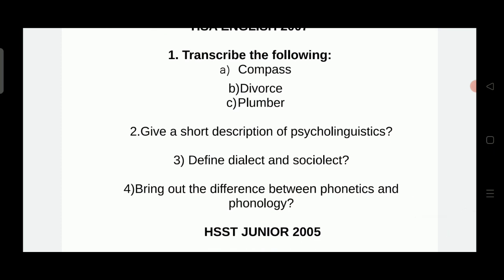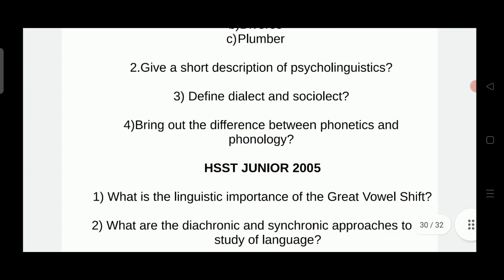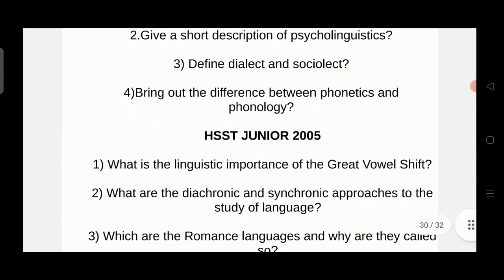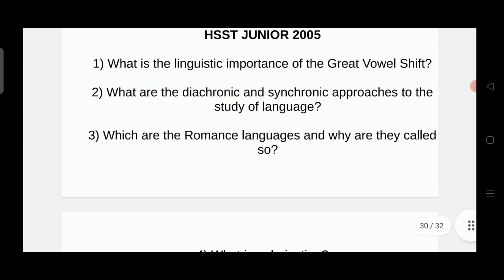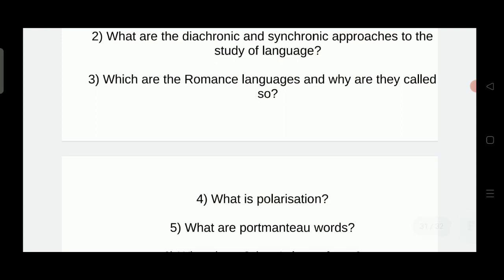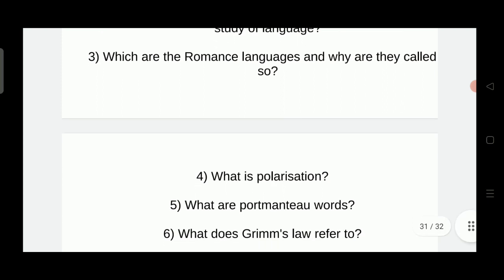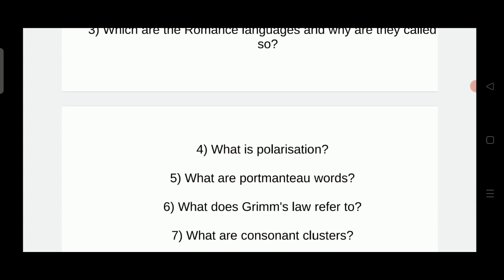So next is from HSST Junior 2005. The first one is what is the linguistic importance of great vowel shift. Next is what are the diachronic and synchronic approach to the study of language. Third one is which are the Romance languages and why are they called so? Next question is what is polarization, and the fifth one is what are portmanteau words. Next is what does Grimm's law refer to, and next is what are consonant clusters.